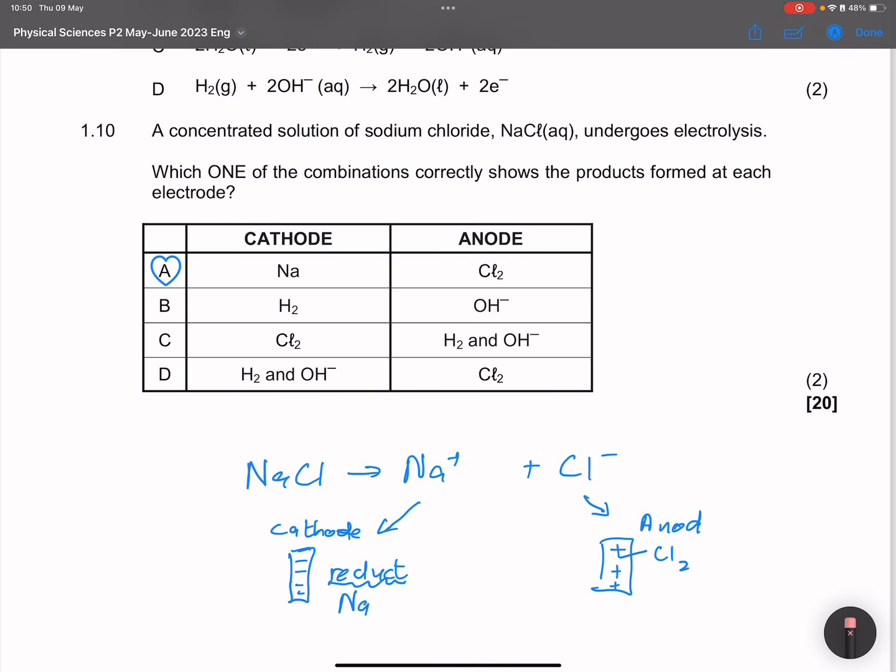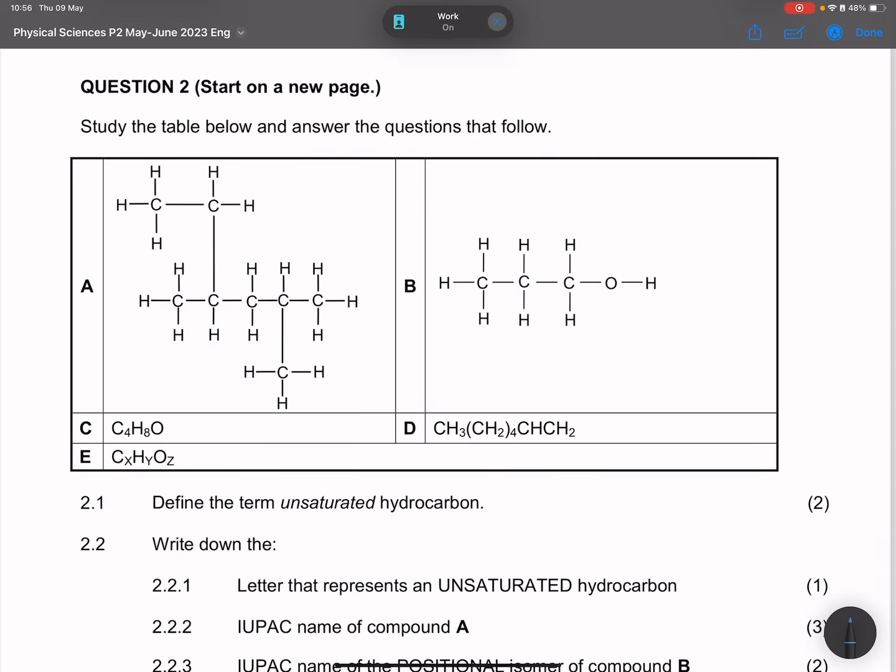All right, and let's go on to question 2. They say study the table below and answer the questions that follow. They say define the term unsaturated hydrocarbon. Remember, these are hydrocarbons that have 2 or more bonds around each carbon atom.